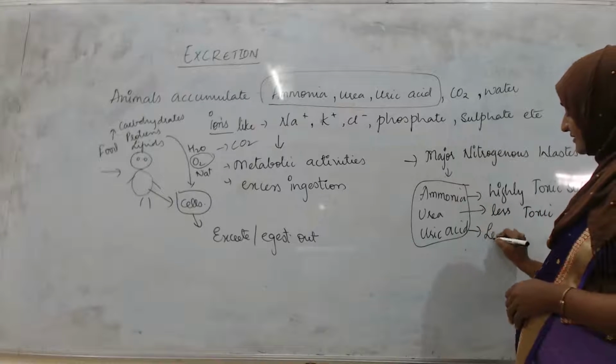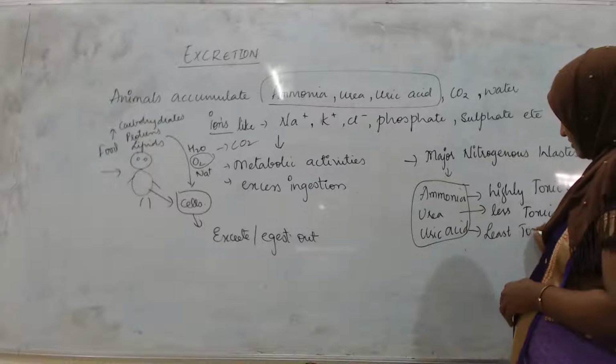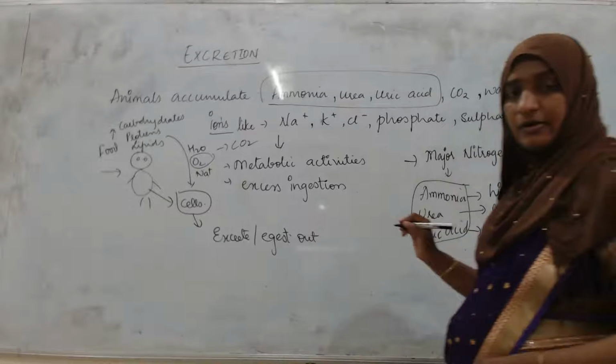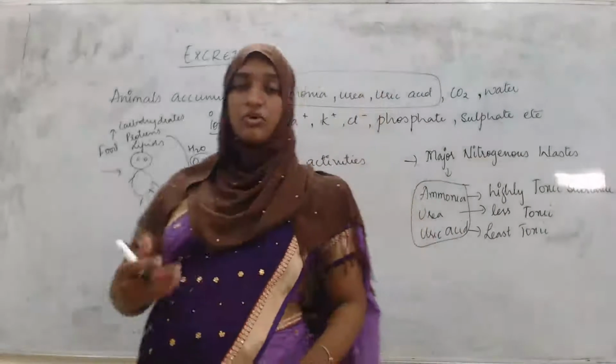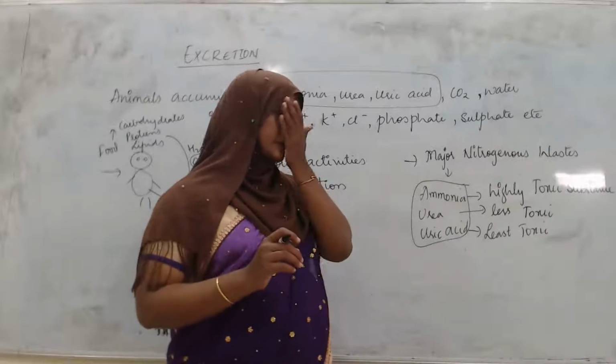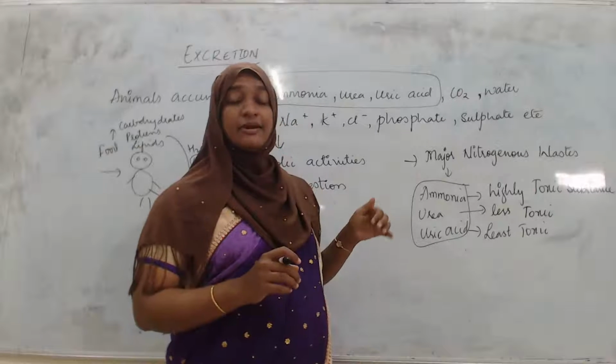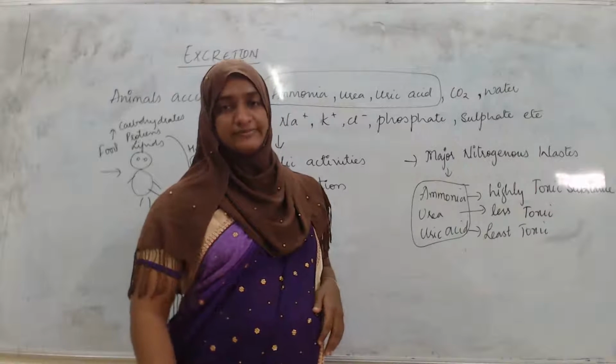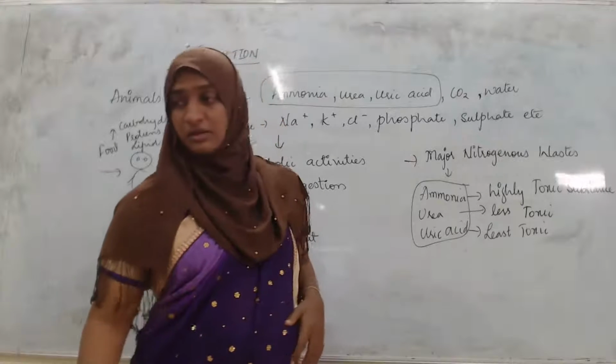Then uric acid is least toxic, very low toxic. For the removal or excretion of ammonia, which is a highly toxic substance, it requires a maximum amount of water. Okay, see here.